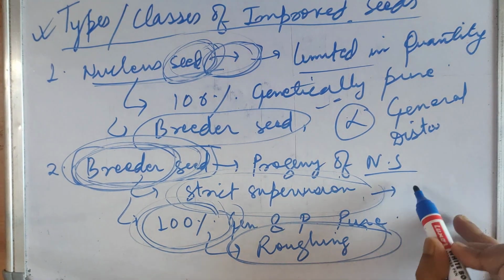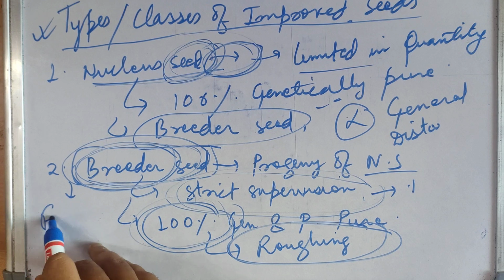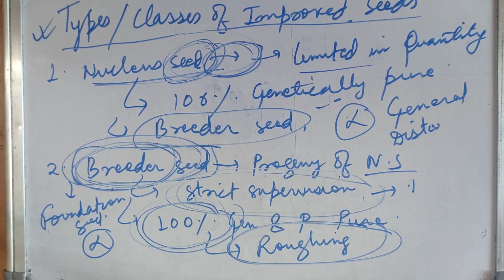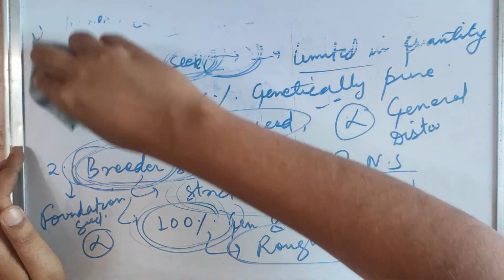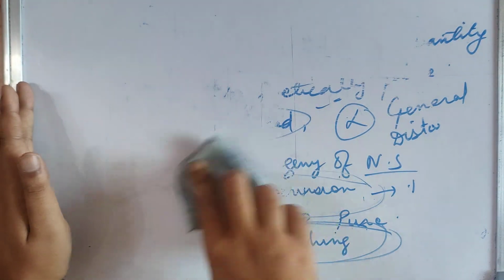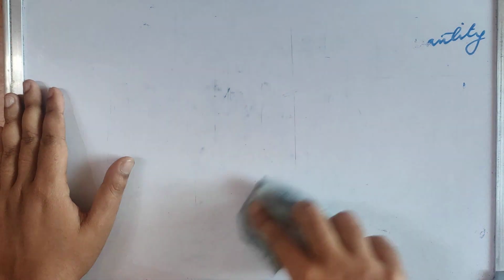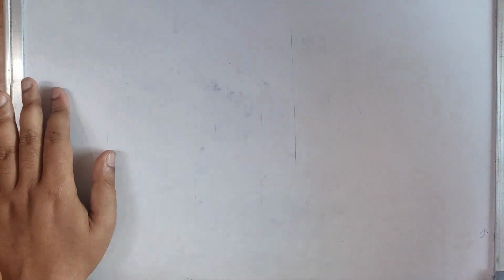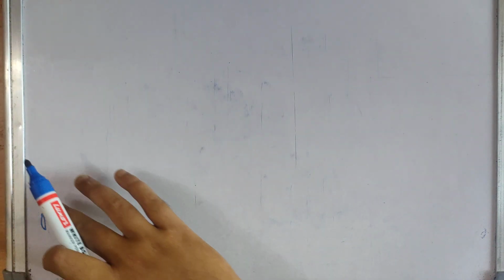And it is used for production of foundation seed. It is also not meant for general distribution. If you go to the market and ask for breeder seed, you will not get it, because from it we produce foundation seed. It is also in limited quantity, because one or two agriculture universities in a state which produce breeder seed will not be able to give those seeds to all the farmers of the state.